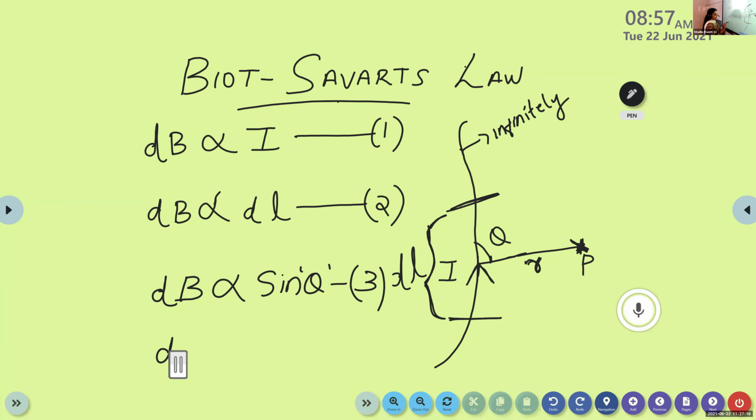So we can mathematically represent it as dB is inversely proportional to the square of the distance. What is the distance between the point P and that of the conductor here? R. Very good. So dB is proportional to 1 by R square. This is the fourth statement.